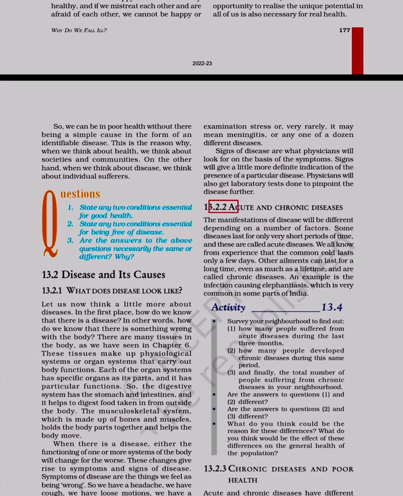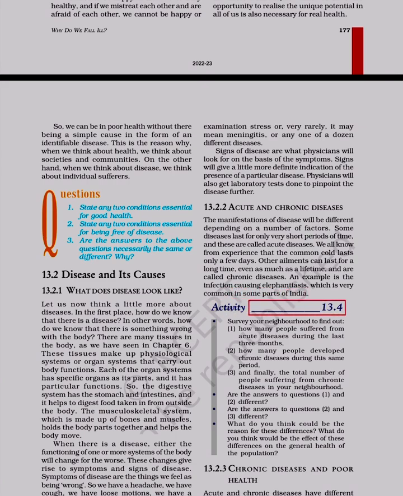13.2.2 Acute and chronic diseases. The manifestations of disease will be different depending on a number of factors. Some diseases last for only very short periods of time, and these are called acute diseases. We all know from experience that the common cold lasts only a few days. Other ailments can last for a long time, even as much as a lifetime, and are called chronic diseases. An example is the infection-causing elephantiasis, which is very common in some parts of India.